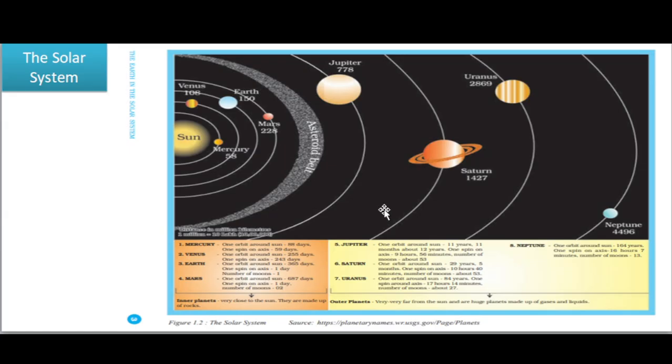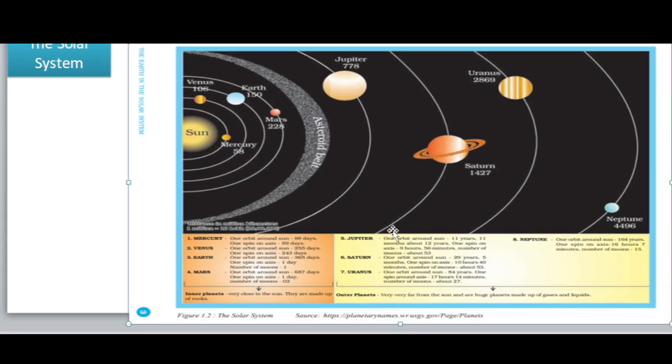And then asteroids. You can see there is an asteroid belt. Between the orbits of Mars and Jupiter, this is Mars and Jupiter, there is a swarm of small bodies which also revolve around the sun. These are called the asteroids. They are believed to be the pieces of a planet which probably exploded after its birth.